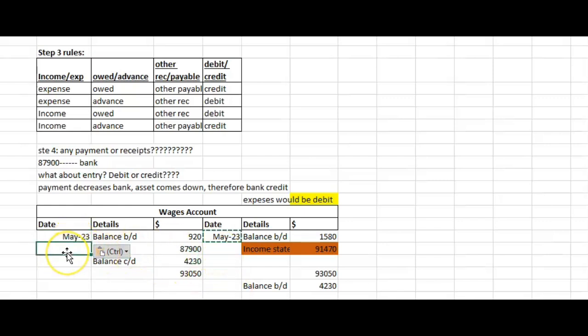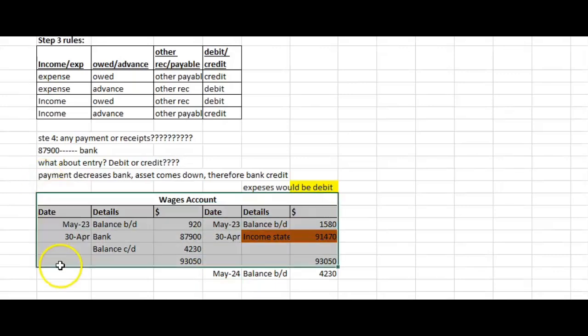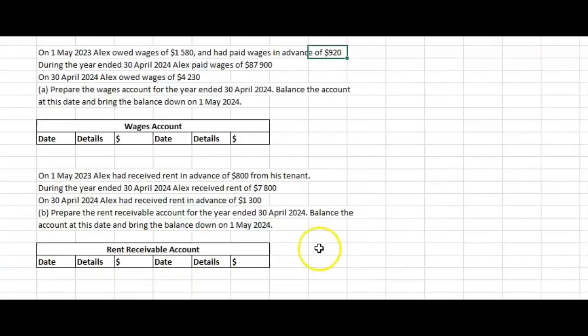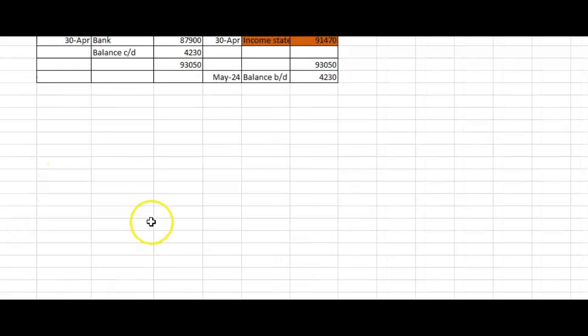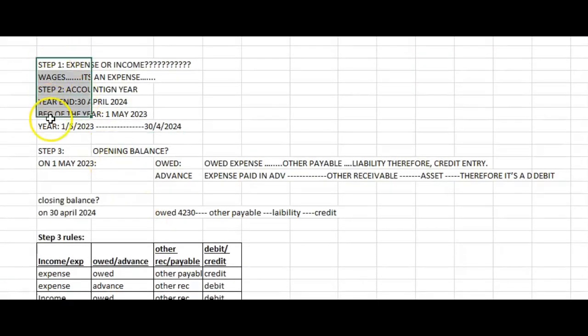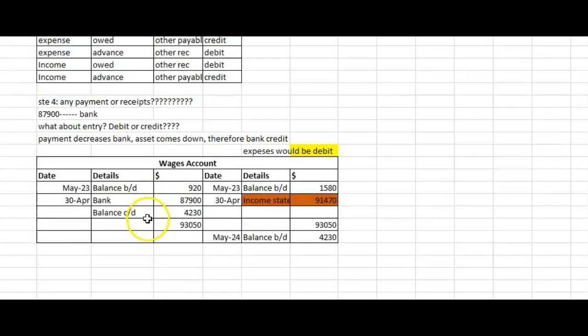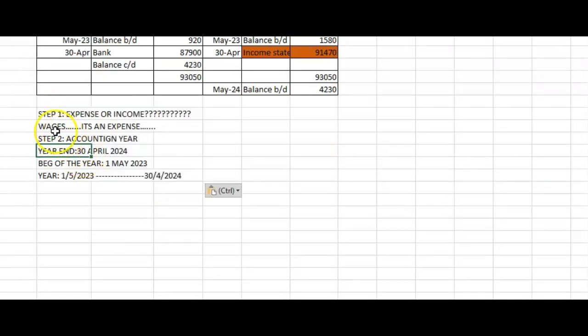Don't forget the dates. Balance BD on both sides would be beginning of the year date, May 2023. Bank would be end of the year, April 2024, as no specific date is mentioned. Income statement is end of year date as well. Balance CD is end of year as well, but the date on top is same, so we don't repeat. The balance BD at the end is the beginning of next year date, which is May 2024.